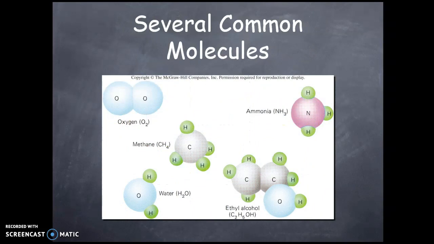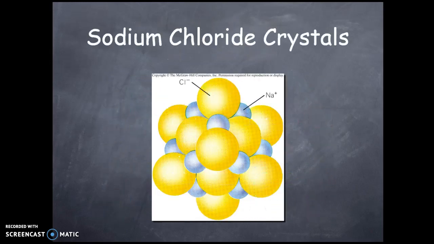For example, several common molecules. Whenever you see oxygen, you will not see it just as O, but you will see two oxygen atoms stuck together. Water, H2O, you see two hydrogen atoms stuck with the oxygen. Some other examples are given here, ammonia, NH3, and so on and so forth. Another example is sodium chloride crystals, which is a combination of sodium and chlorine ions.